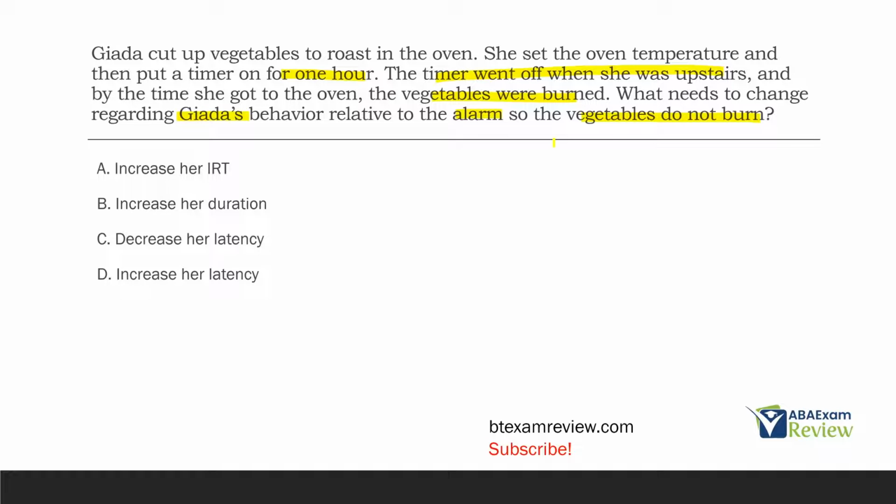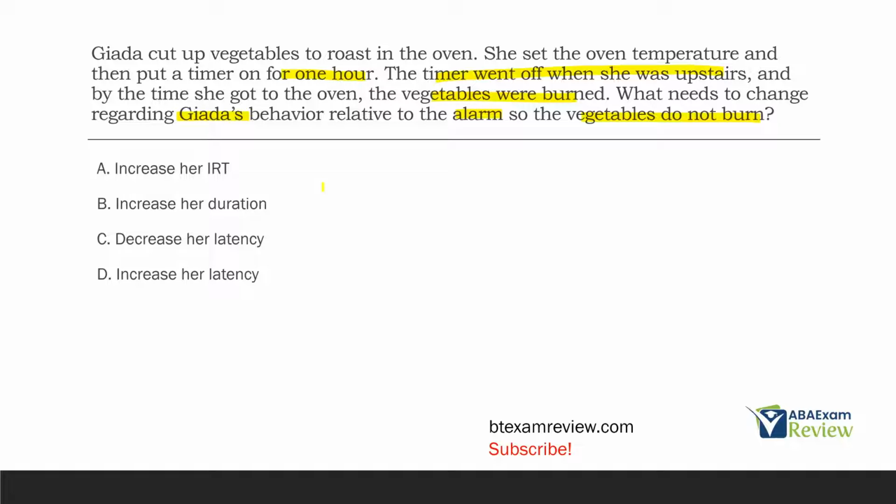So what was the problem? Well, it took her too long, essentially, to respond to the alarm. She needs to be quicker once that alarm goes off, getting to the vegetables. So more or less, if the alarm is the SD, what does she need to reduce in between the SD and the response? A, increase her inter-response time. Well, we're not looking at inter-response time here. We're not looking at time in between different behaviors. We're looking at the time from when the alarm sounds to the time she leaves to go to the vegetables.